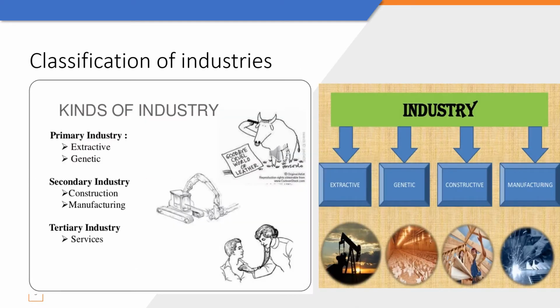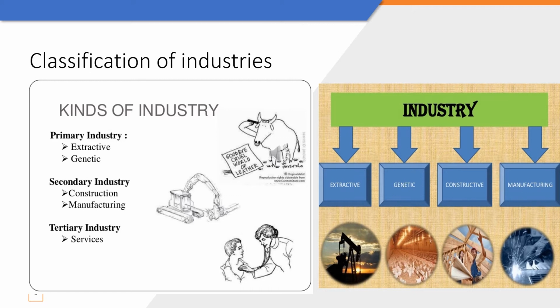Let us further classify industries. So industries can be classified into broadly three categories: primary, secondary, and tertiary. Primary industries include all those activities that are connected with production or extraction of natural resources. Primary industry is further divided into extractive and genetic. Extractive, from the word only it is clear we are extracting something out of land.